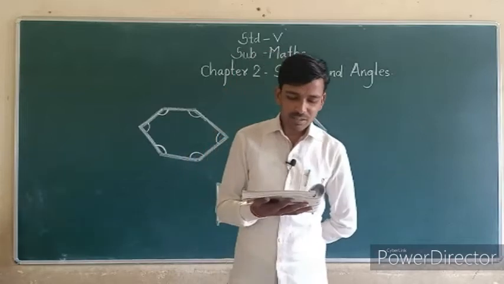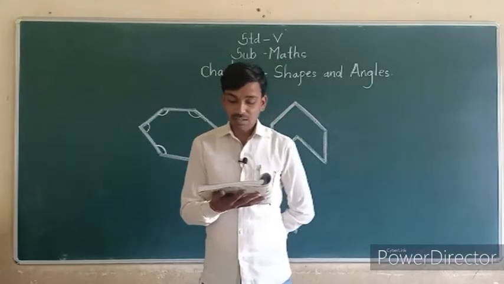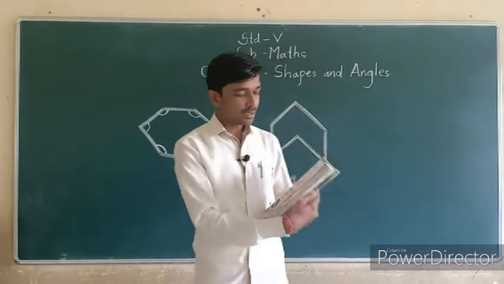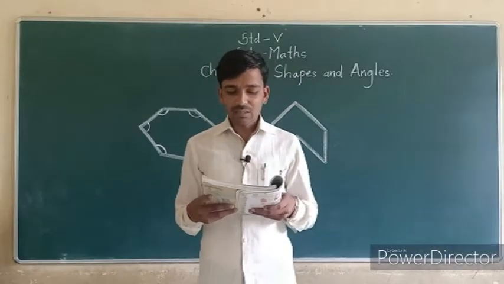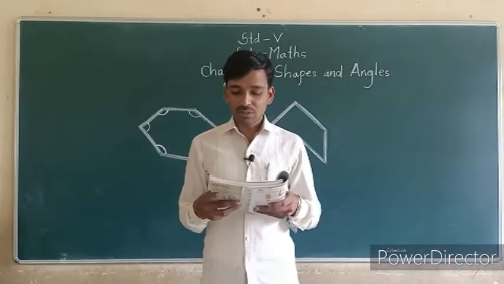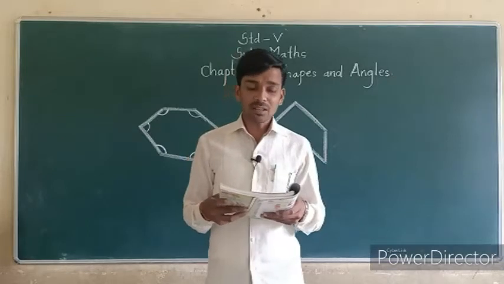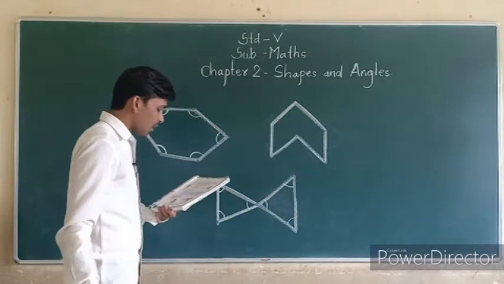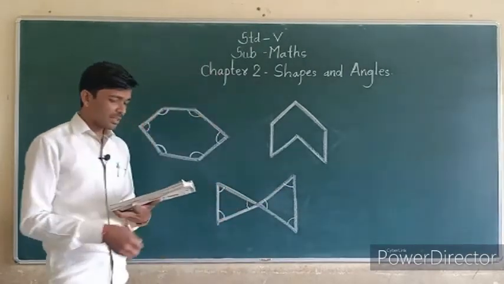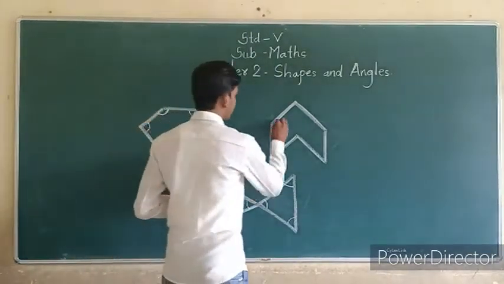Okay. Look at the pictures of the shapes below. Look at the angles marked in the shapes. Can you see the difference? I will draw those shapes. I will draw here some angles.